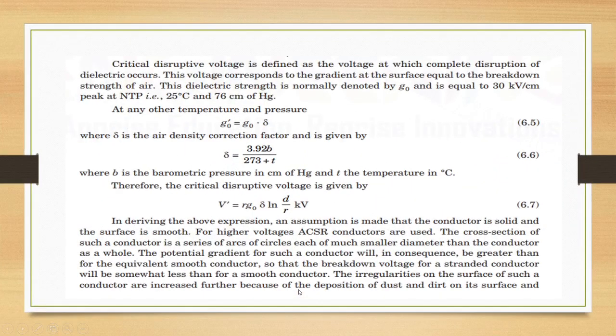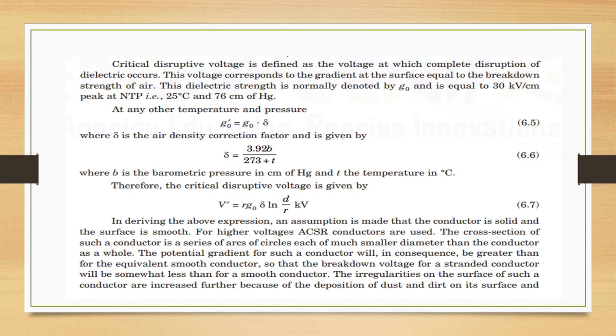Critical disruptive voltage is defined as the voltage at which complete disruption of dielectric will occur. This voltage corresponds to the gradient at the surface equal to breakdown strength of air. This dielectric strength is normally denoted by G naught, and it is equal to 30 kV per centimeter peak at NTP, that is 25 degrees centigrade and 76 centimeter of mercury. At any other temperature and pressure, G naught will be equal to G naught into delta.